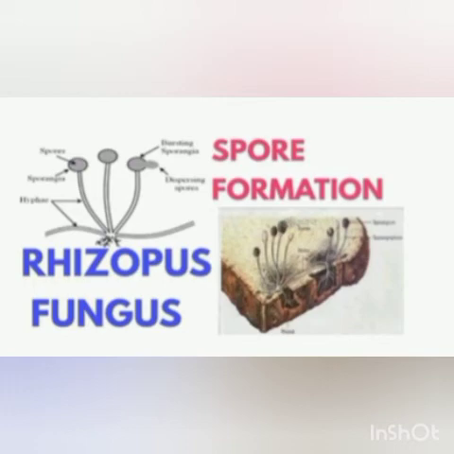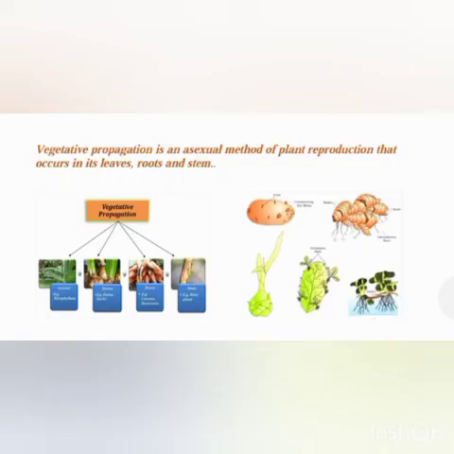Understood? When the favorable conditions return, the sporangia burst, releasing the spores. And when these spores fall again on the bread or a suitable substrate and the conditions are favorable, again the process is repeated. Okay. Now we come to vegetative propagation.